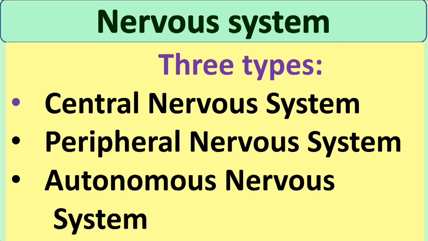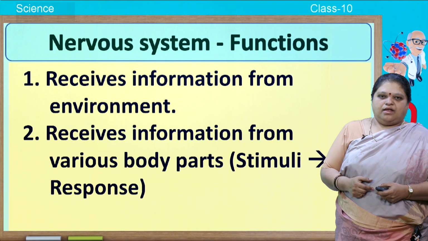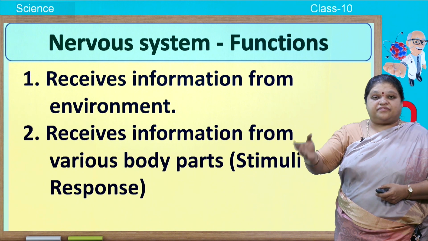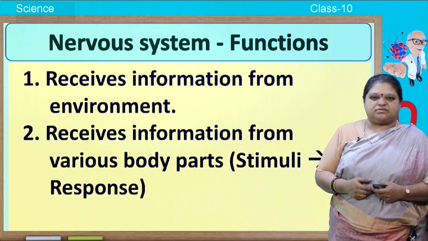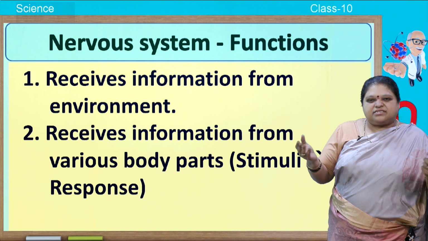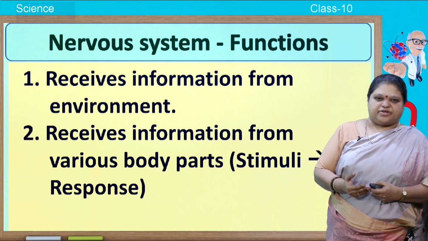Next, nervous system is made up of three types. One is the central nervous system, CNS, peripheral nervous system, PNS, autonomous nervous system, ANS. Now let us see what are the functions of nervous system. You already saw in the videos, that is, it receives information from the environment.